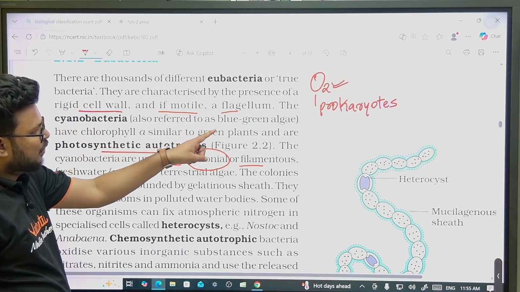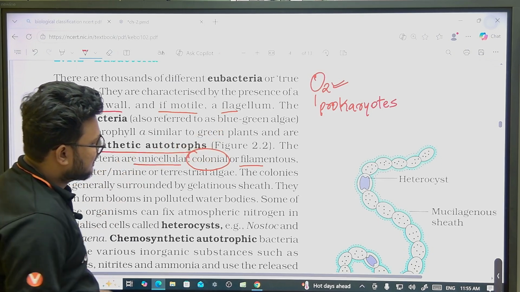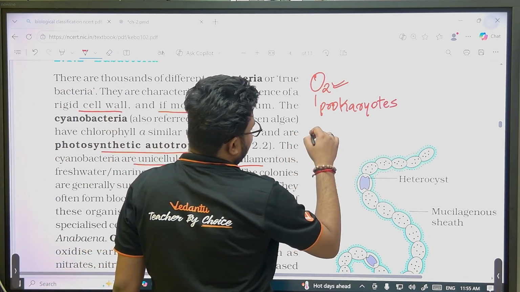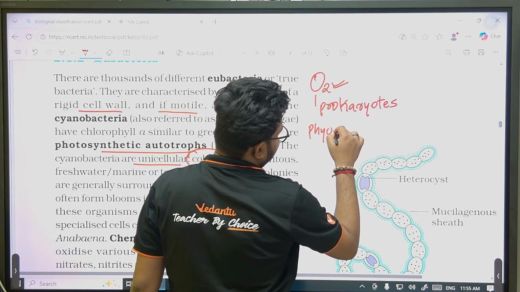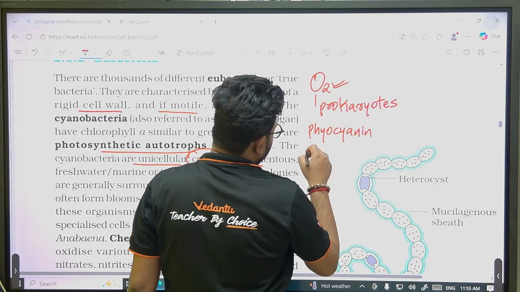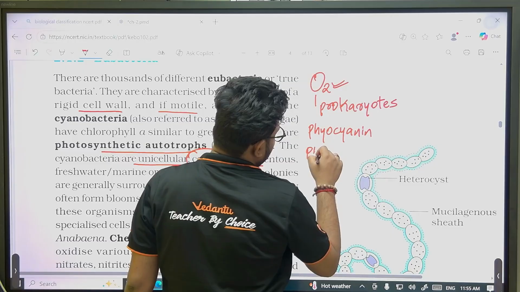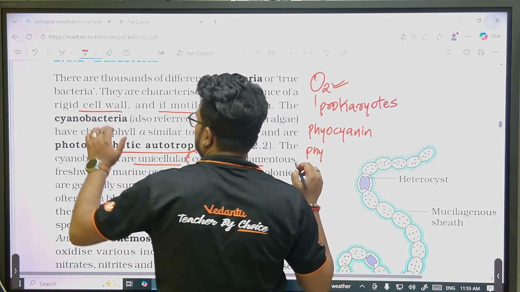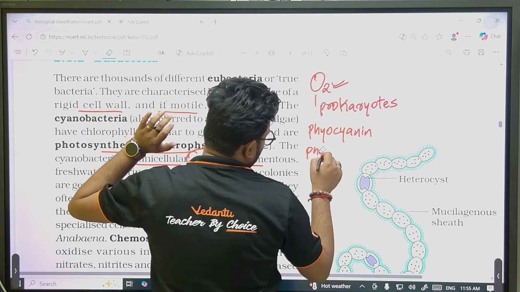Cyanobacteria are also referred to as blue-green algae because of their pigments. The blue pigment is called phycocyanin, and the green pigment is called chlorophyll.